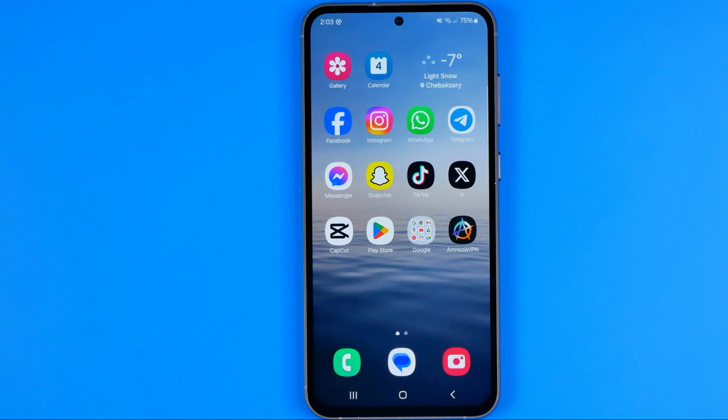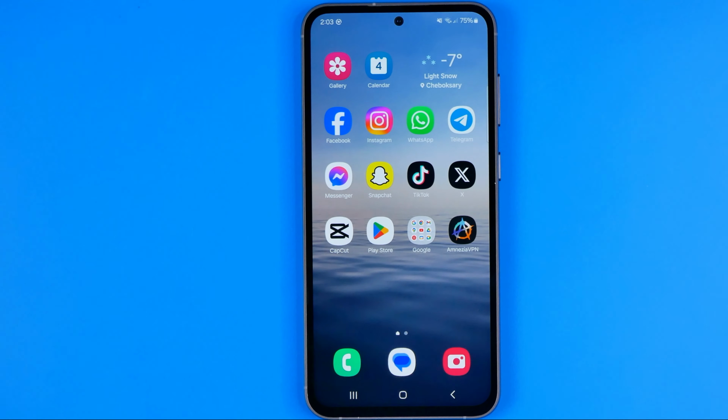In this video, I'm going to show you how you can easily set different notification sound per app on an Android. Today, I'm gonna use Samsung Galaxy S23. Let's get started, guys, and first off, we need to head over to Settings.